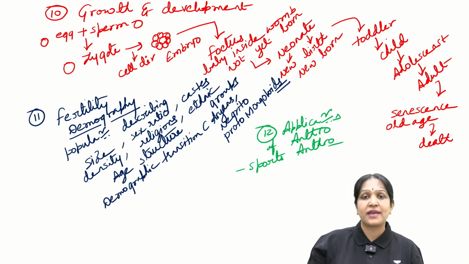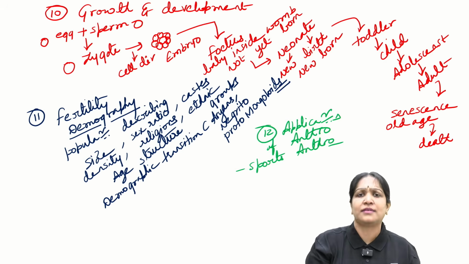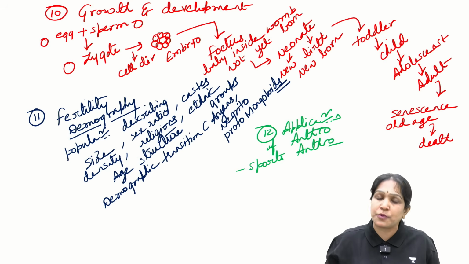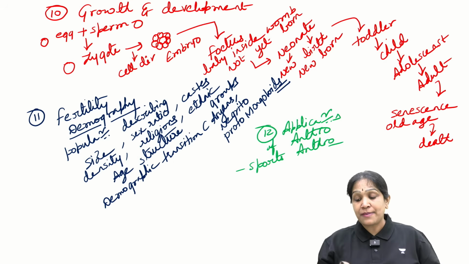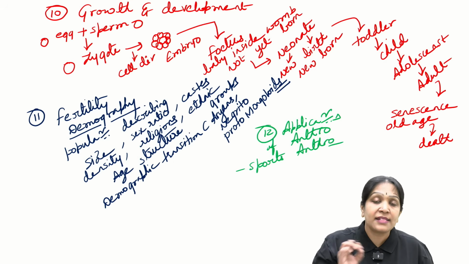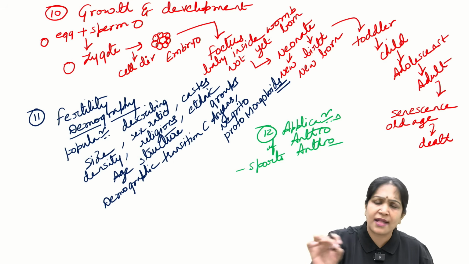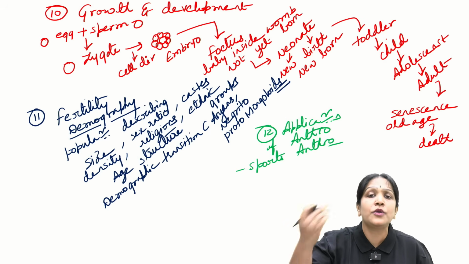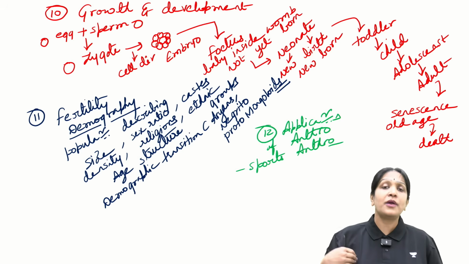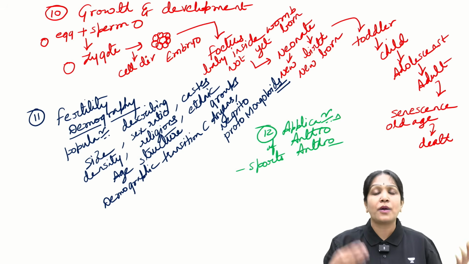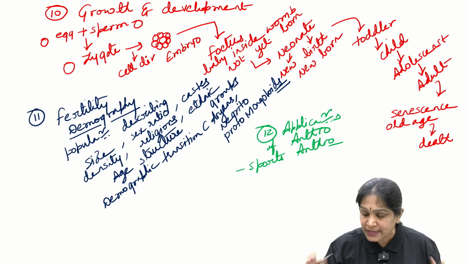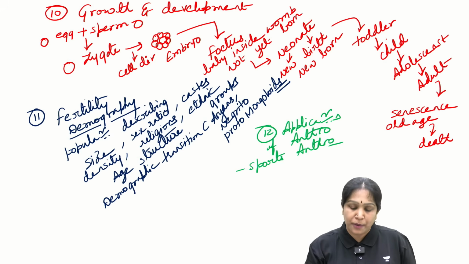Or I am a very weak person, physically very thin, underweight, and I am choosing wrestling as a sport, the chance of success is less. Using anthropology knowledge. Anthropology means what? Once again I am reminding, anthropology is a study about human beings. So anthropology knowledge means knowledge about the human body. I am using knowledge about the human body to select the right sport, that is called sports anthropology.